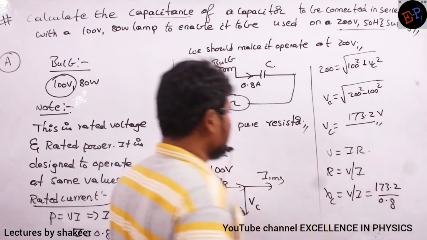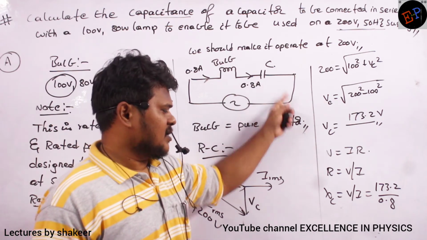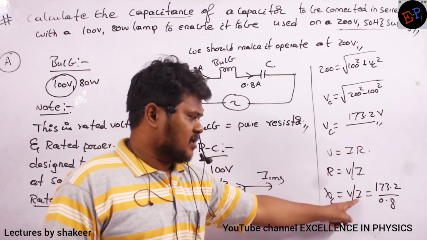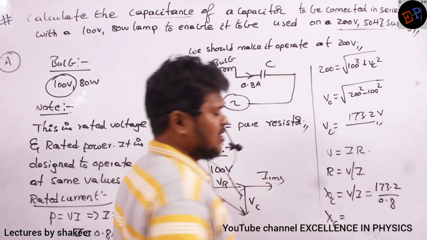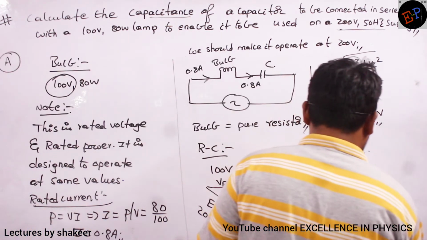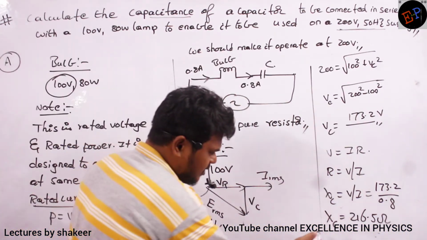Already we have studied that the same current should flow through the bulb and through the capacitor. So the potential drop in the capacitor is 173 and the current flowing is 0.8. From this I get the XC value, the resistance of the capacitor or capacitive reactance. XC is 216.5 ohms.